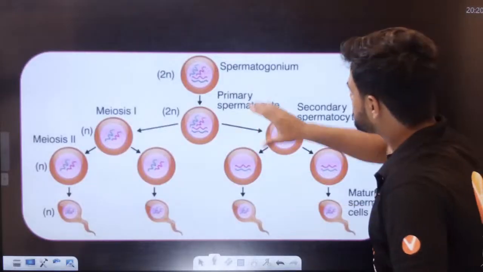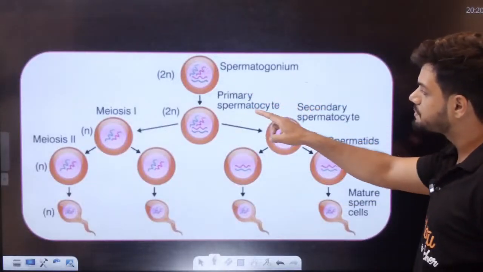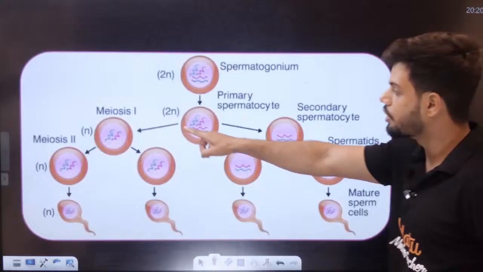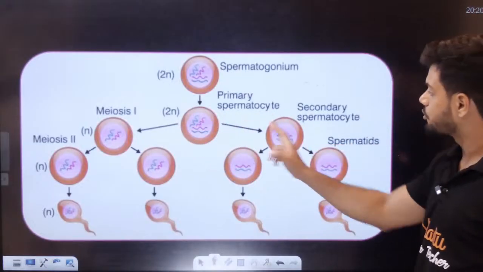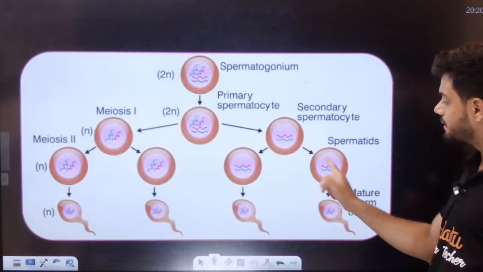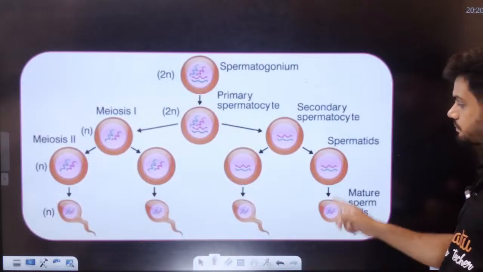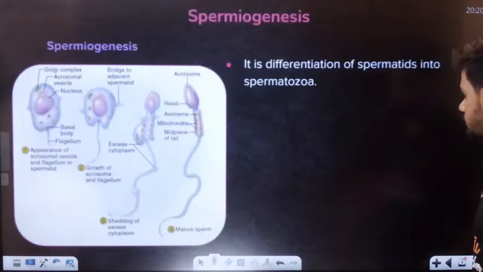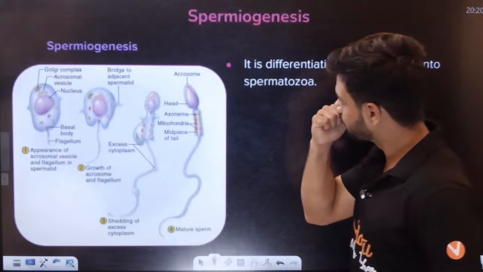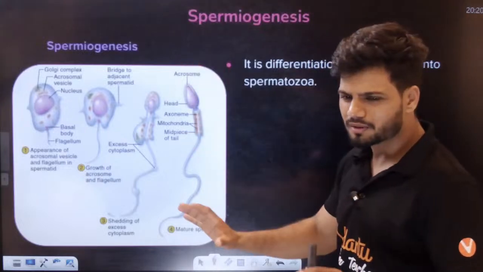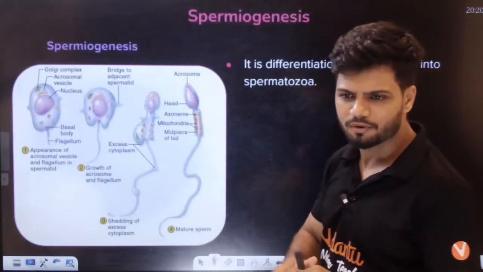See here again. Spermatogonia, primary spermatocyte, diploid, meiosis 1, then secondary spermatocyte, spermatids, mature sperm. Spermiogenesis happens here. This is how spermiogenesis happens. Someone was asking me, right?